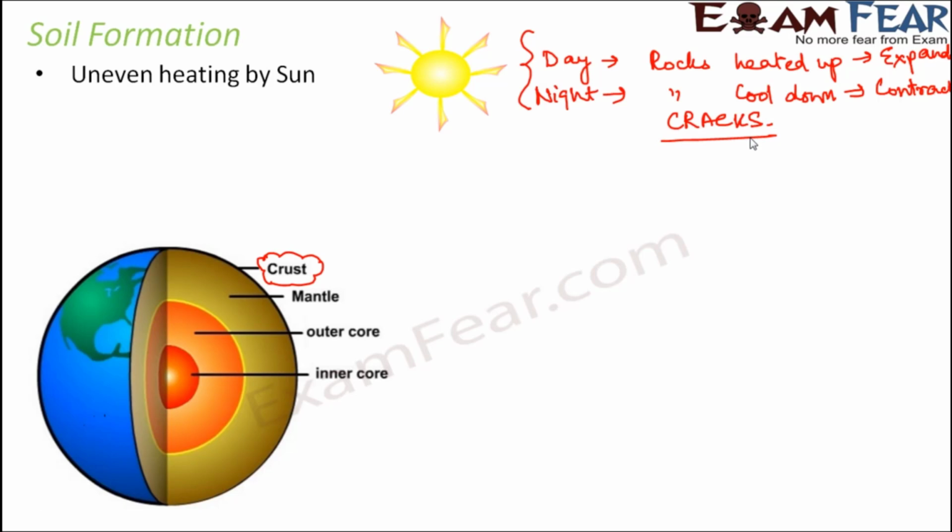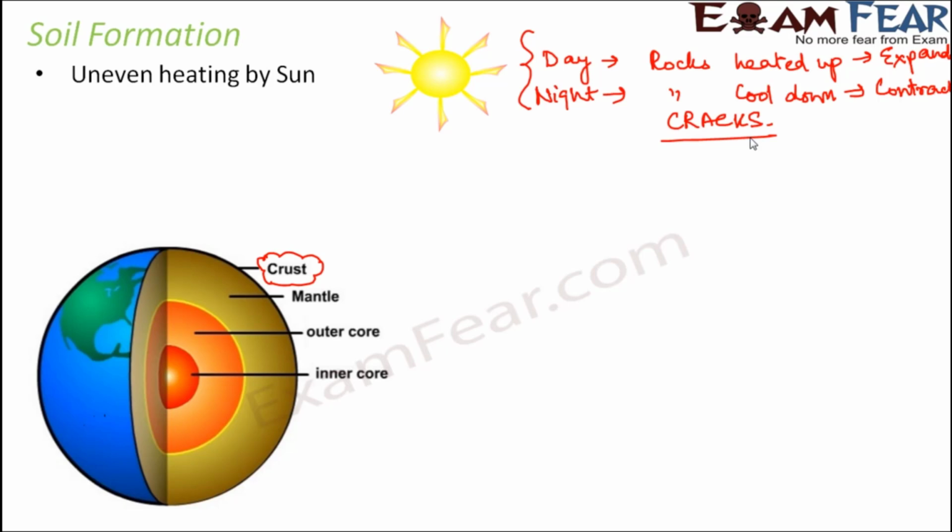Now what do the cracks indicate? So presence of cracks indicates that now the rocks can break down into smaller pieces. So the moment cracks develop in the wall of your house, what does it indicate? It indicates that now cracks are there, so gradually the wall might break down into pieces, right? So the same thing happens here. The cracks develop on the rocks and gradually the rocks break into smaller pieces.